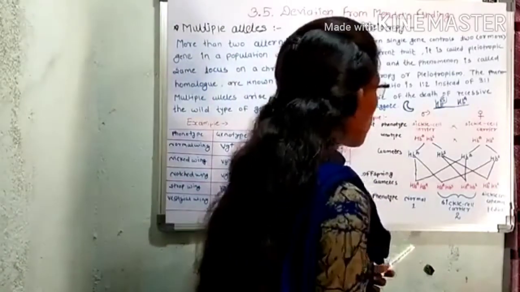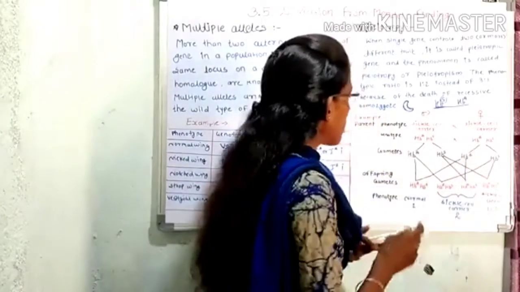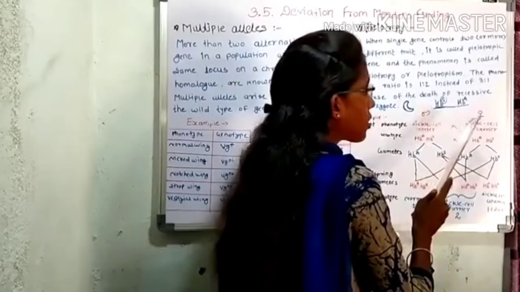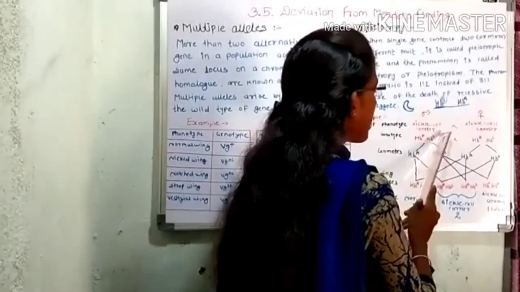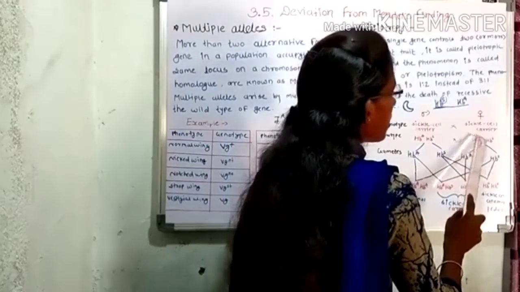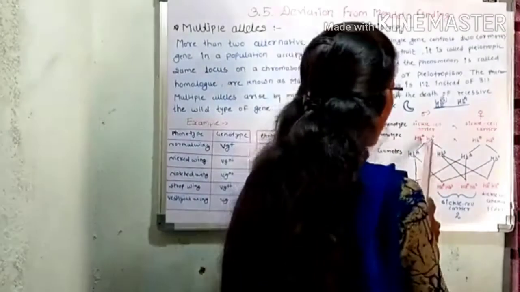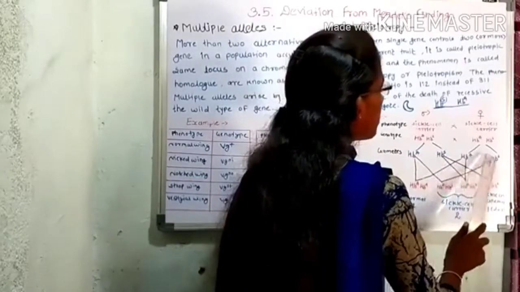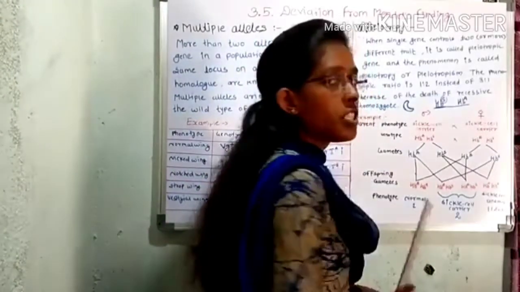So we cross two sickle cell carriers with each other. A sickle cell carrier male may marry a sickle cell carrier female. For these carriers, the responsible genotype is HBA HBS. After getting the genotype, we can get the gametes, 4 types of gametes: HBA, HBS, HBA, HBS. After getting the gametes, we can get the 4 children.